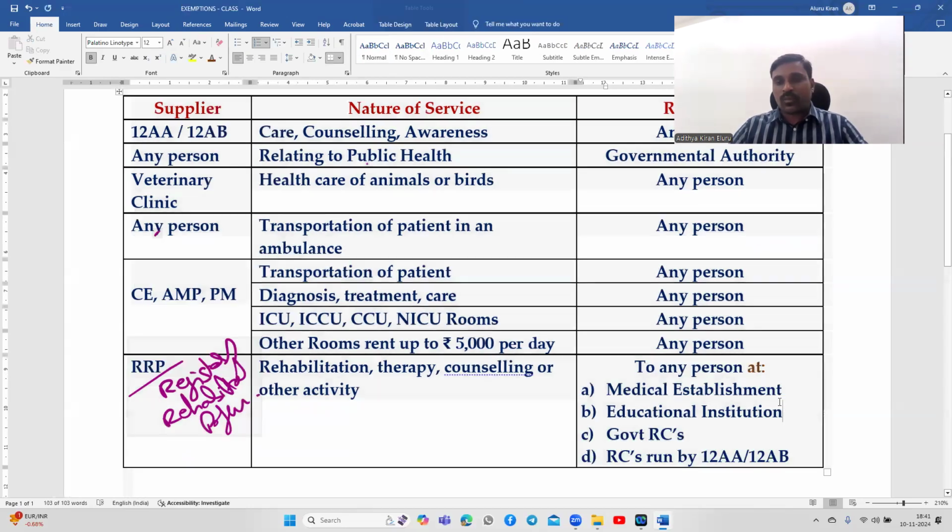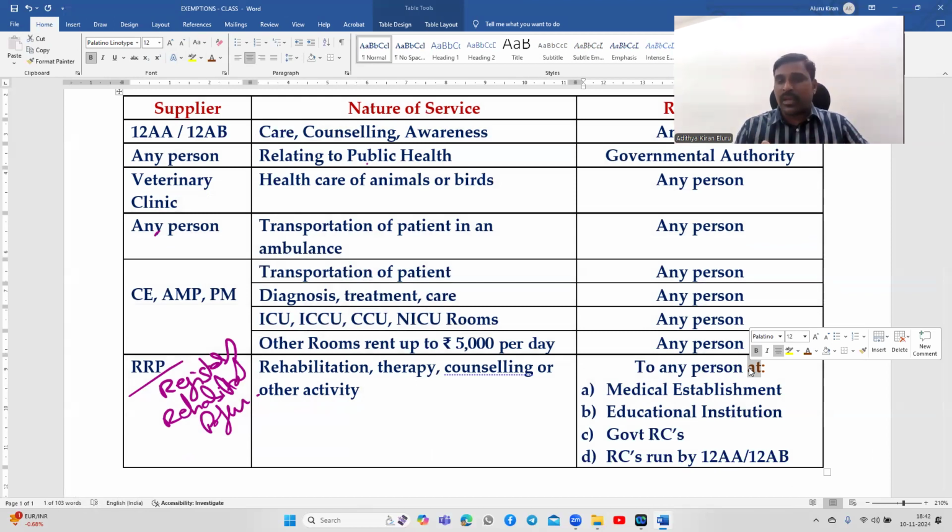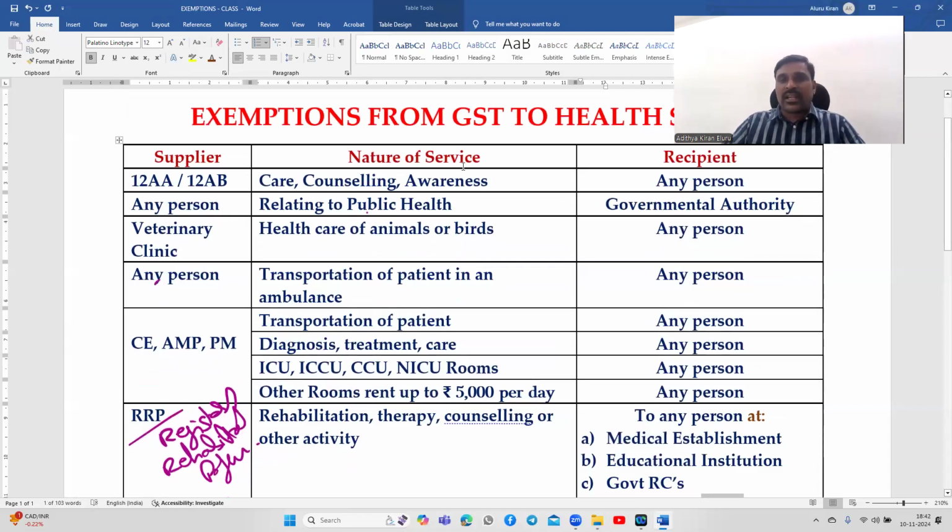Who is providing the service? Registered rehabilitation professionals. What kind of service are they providing? Rehabilitation, therapy, counseling, or any other activity, to any person at a medical establishment or educational institution. So even at the educational institution we are providing healthcare services, because this is related to psychology. Students will have some psychological problems. To treat those problems, rehabilitation professionals work at the educational institution, or government rehabilitation centers, or rehabilitation centers run by charitable entities. Okay, so these are the exemptions under GST relating to the healthcare sector.